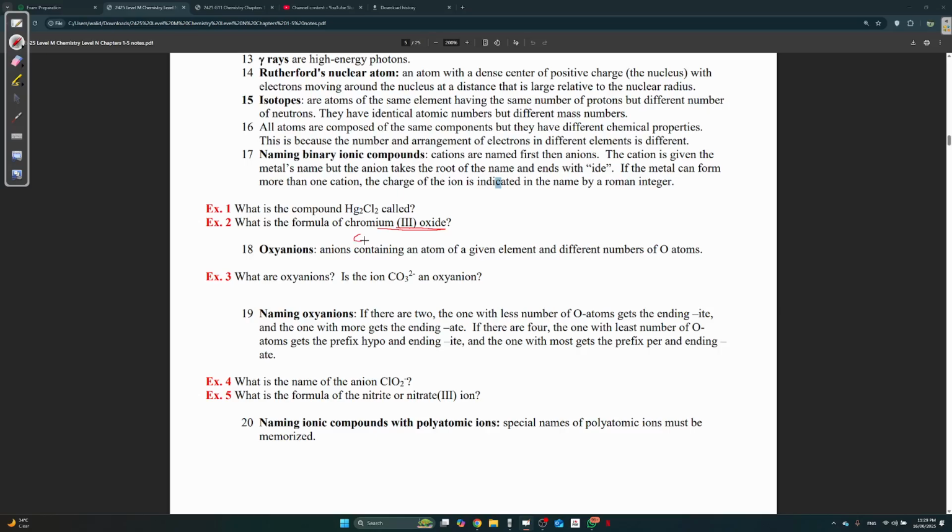Chromium 3 oxide. So Cr3+, and oxide is 2-, right? So crisscross, and you're going to get Cr2O3. You take this down here, I take this down here. Now we're done with this easy naming stuff.